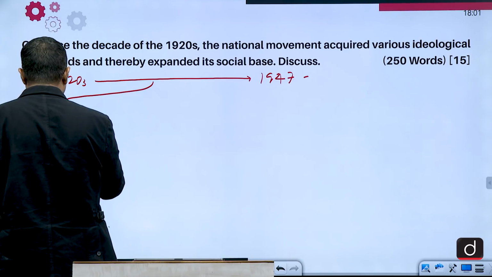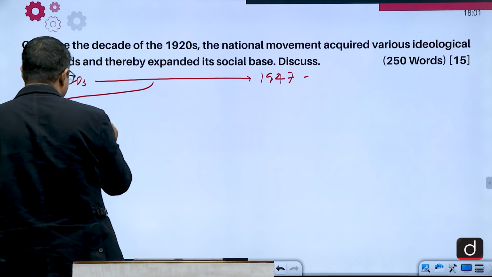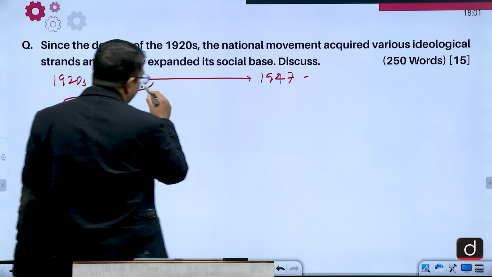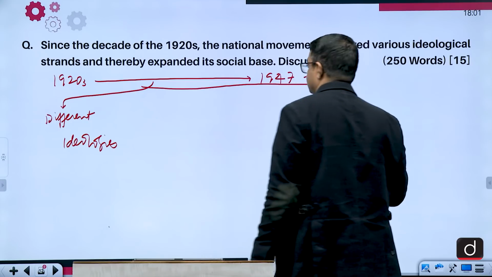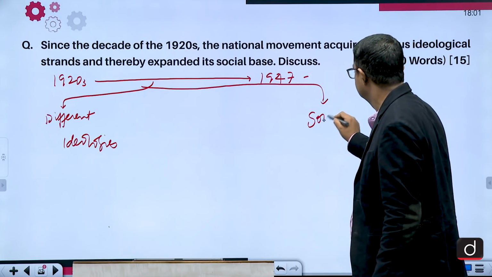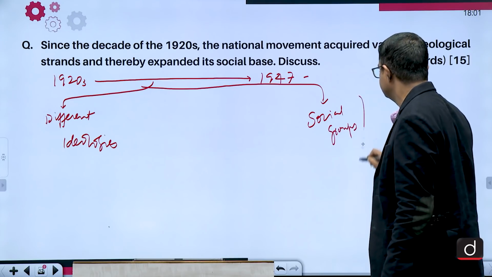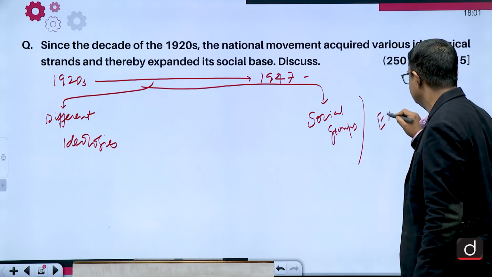Different ideologies and different social groups, or you can say how the expansion of the social base.